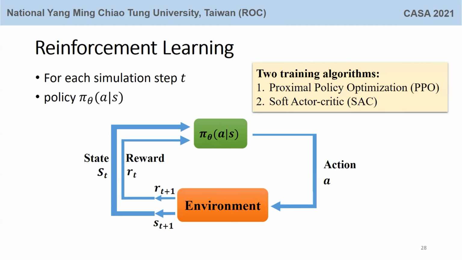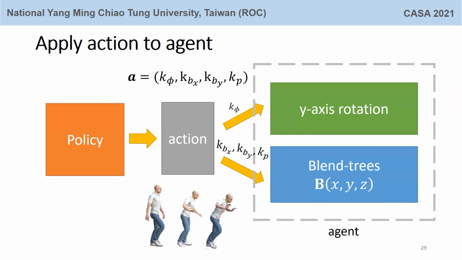The action of an agent is represented as 4 values, which are used for determining the movement direction and the pose of the character. 3 of them are used for blend trees to perform moving and push. The last one is to determine the y-axis rotation.